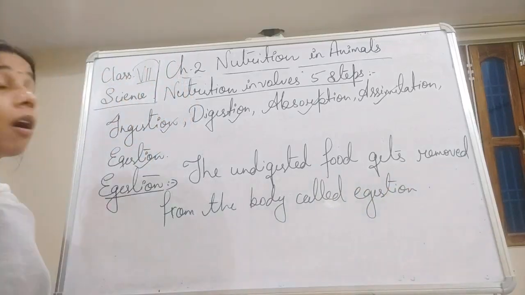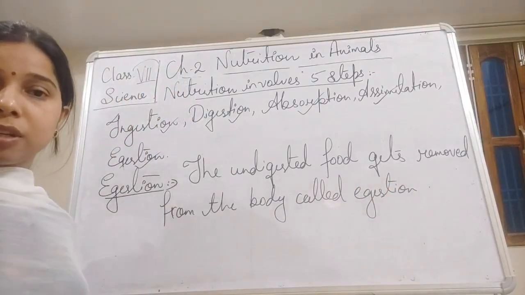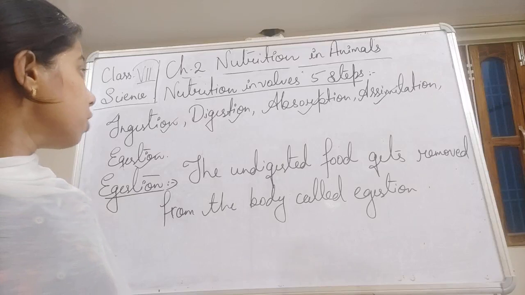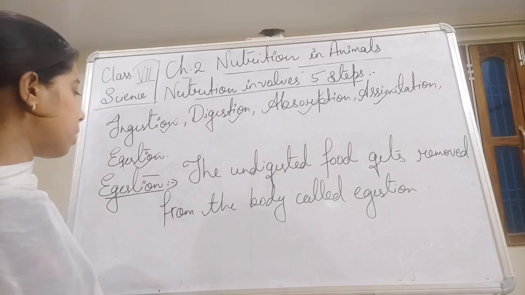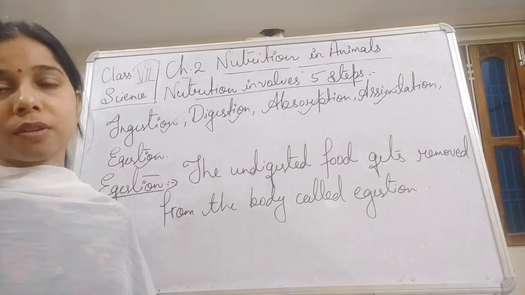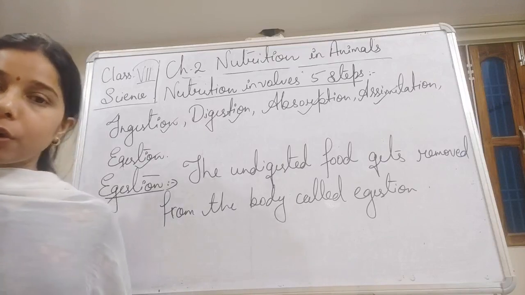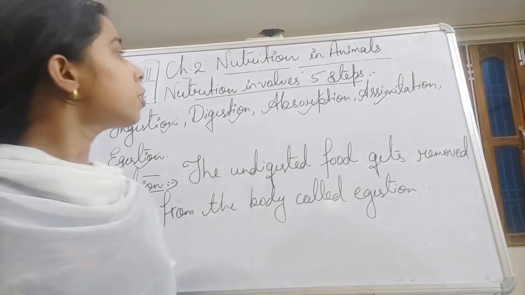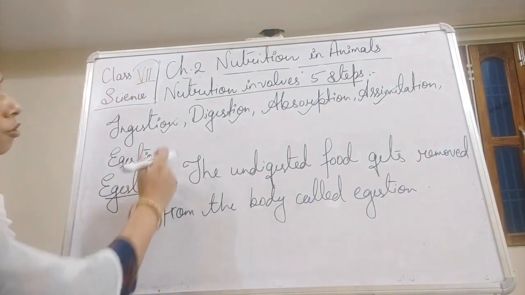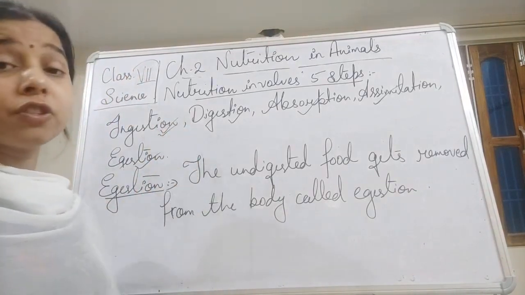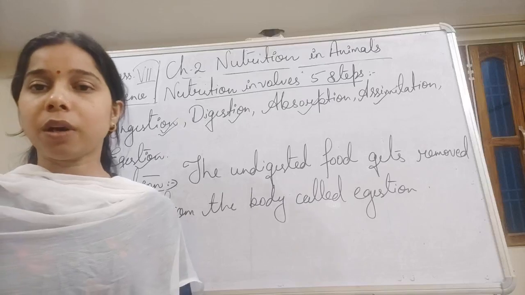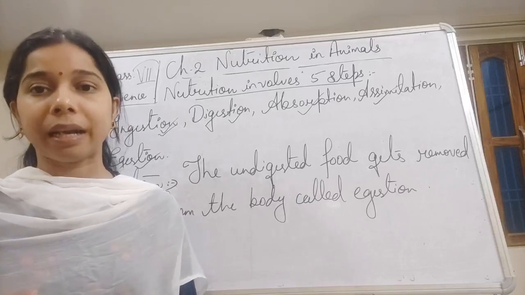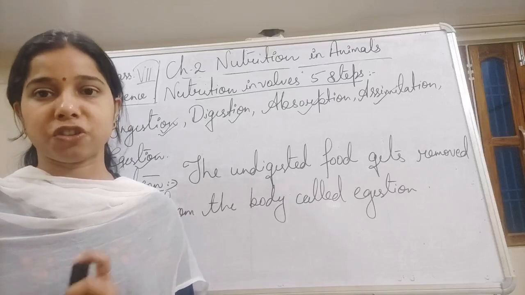So these are the 5 steps of nutrition in animals, students: ingestion, digestion, absorption, assimilation and egestion. Okay. Now the first step, ingestion, which is the taking in of food. How the animals get their food, that is the process of ingestion.